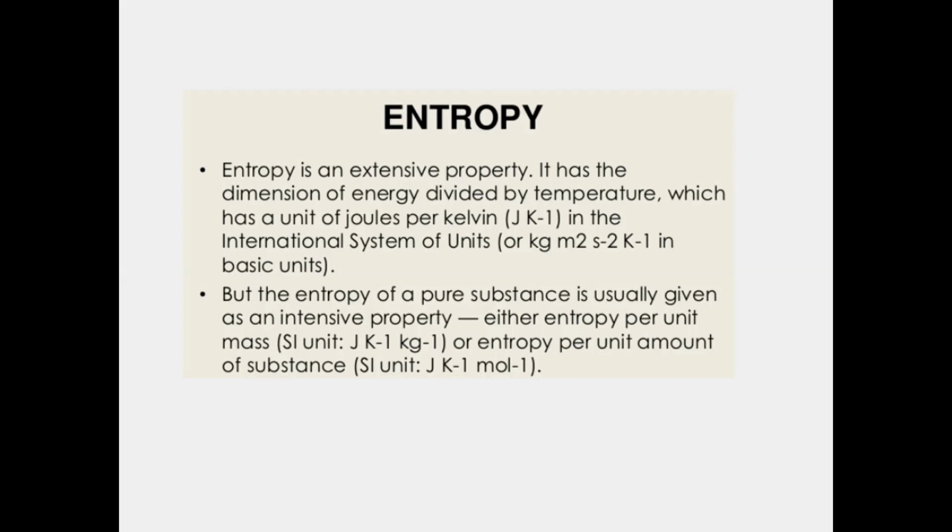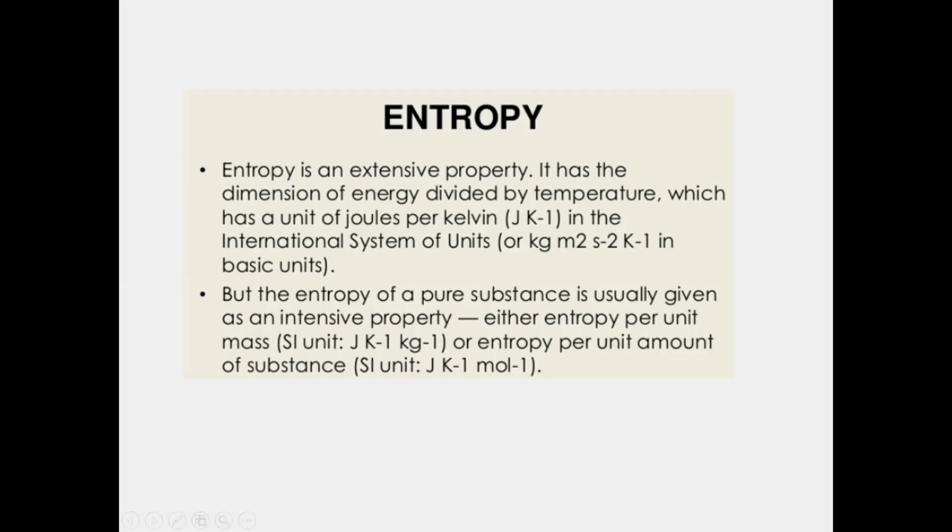But the entropy of a pure substance is equally given as an intensive property, either entropy per unit mass or entropy per unit amount of substance. That means the entropy of a pure substance is given either per unit mass or per unit amount of substance.